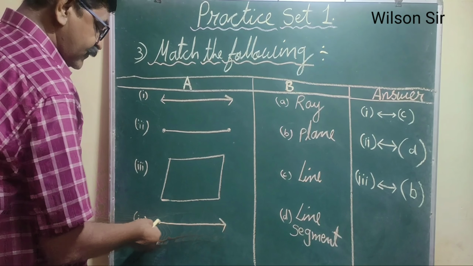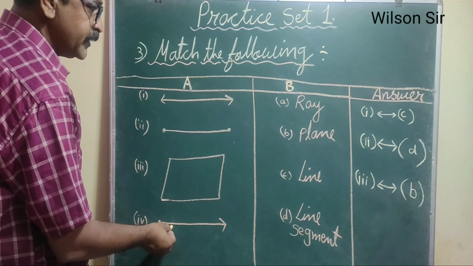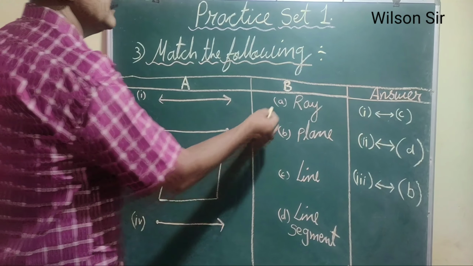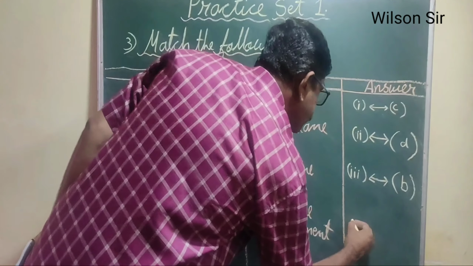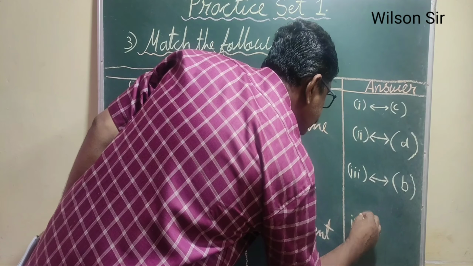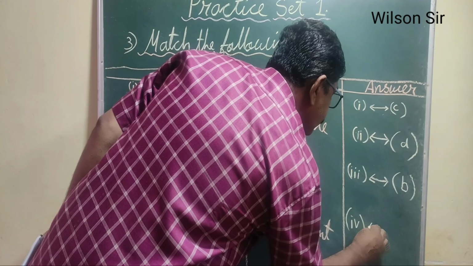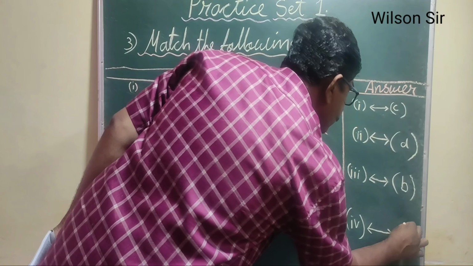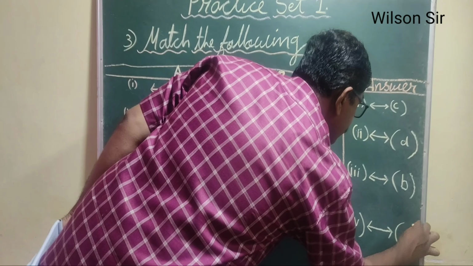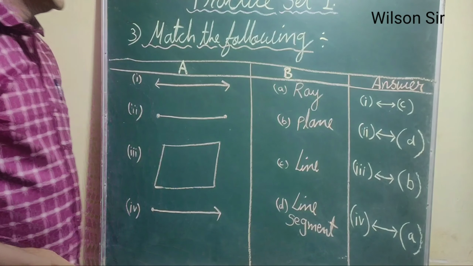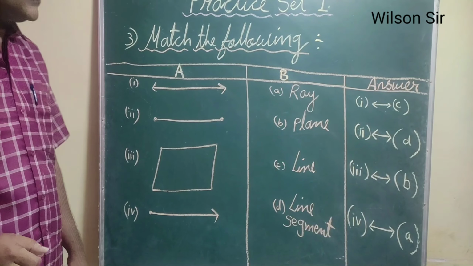One arrowhead and one starting or ending point is called a ray. So the fourth figure matches A. Thus we have completed match the following.